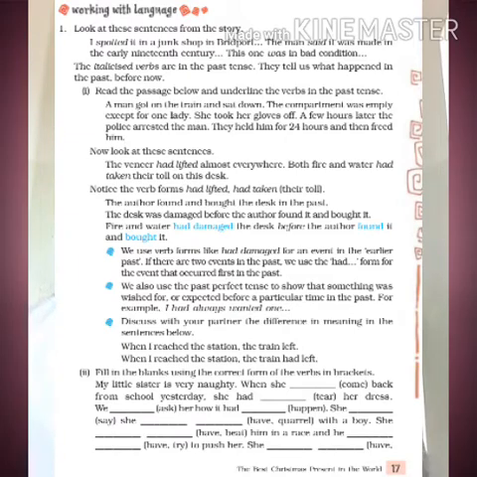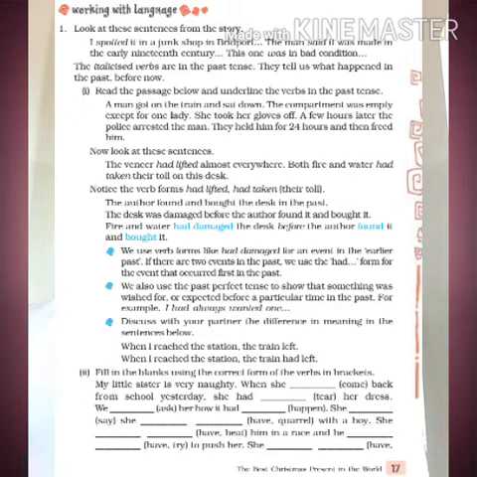So which action took place first? The desk had already been damaged. That action took place first. It is after that the author found that desk. So found and bought is the other past tense. Found and bought is the simple past tense. So I hope you understood what is past perfect and how to use it in a sentence.